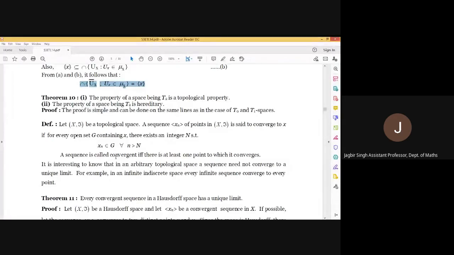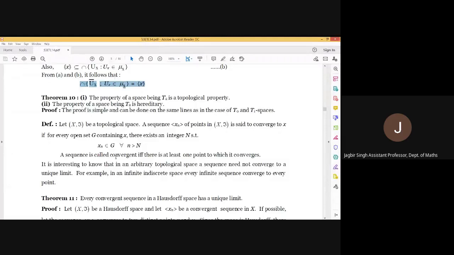For an example, consider the indiscrete topological space. Let X be an infinite set, and we select a sequence from this set. Now select any element of X, say A, an arbitrary element. For any open set containing A, how many open sets are there? Only one, that is X itself, because we are discussing the indiscrete topological space.